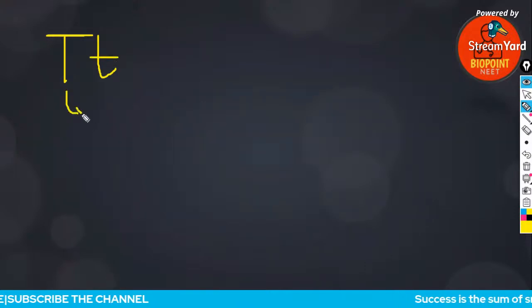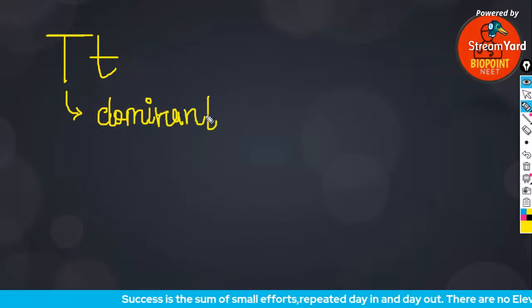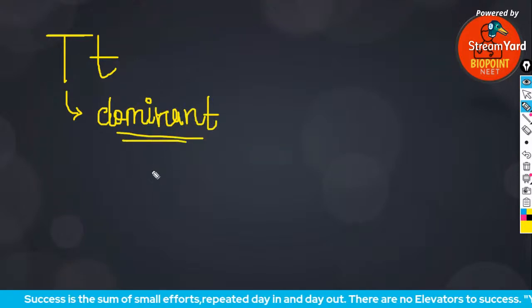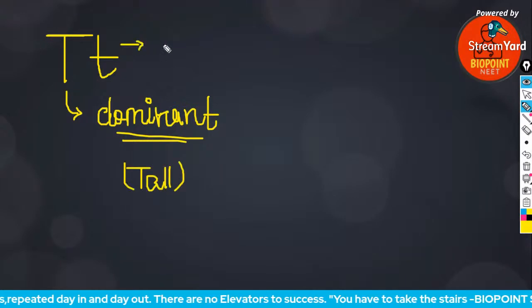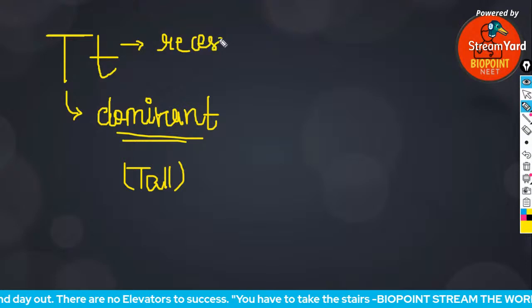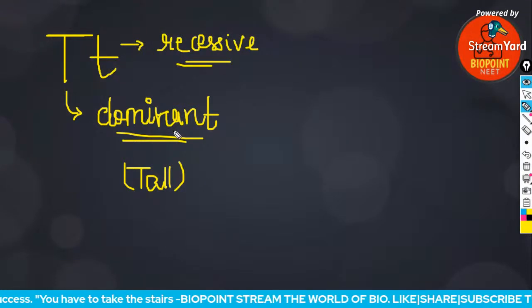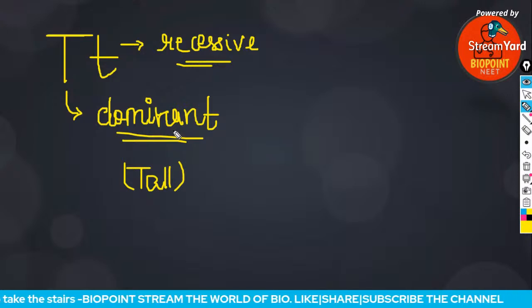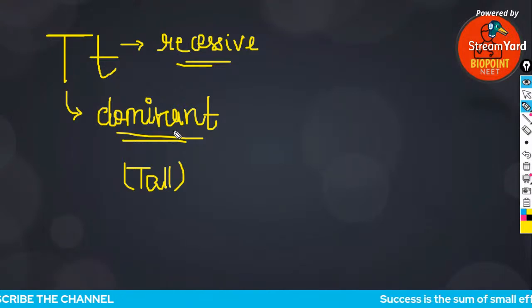Because of the presence of the dominant allele for tallness, the plant is generally tall. The small t stands for the recessive gene. Because of the presence of the dominant gene, the recessive trait gets suppressed, or it doesn't have the ability to express itself.